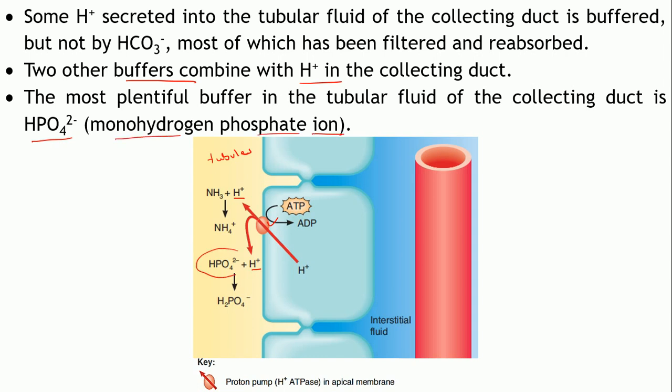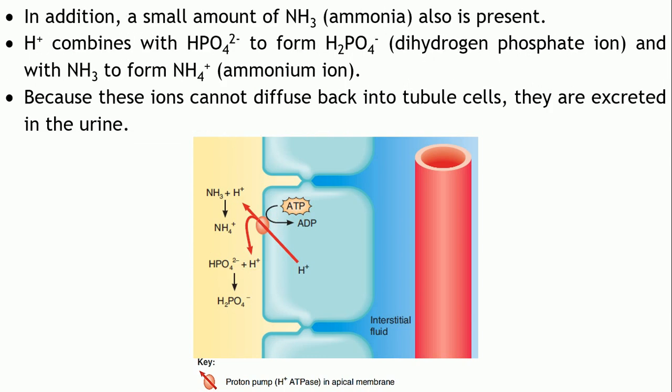This monohydrogen phosphate ion will combine with the H plus ion to form the dihydrogen phosphate ion. As you can see over here, H2PO4 minus, it was HPO4 minus 2, right? Now addition of one H plus ion is taking place over here. So what will happen? H plus has one positive charge, so one negative charge will be neutralized, so it will become H2PO4 minus.